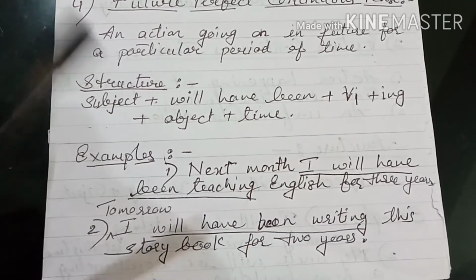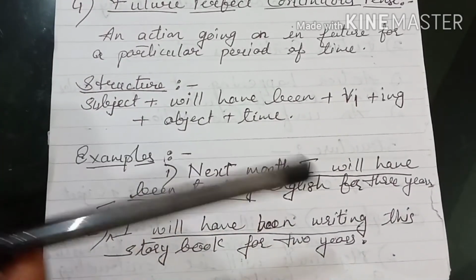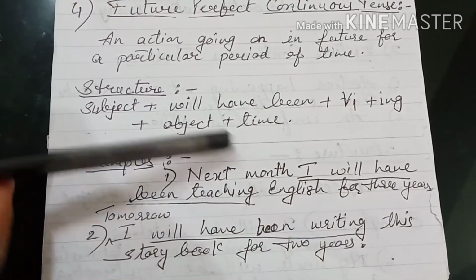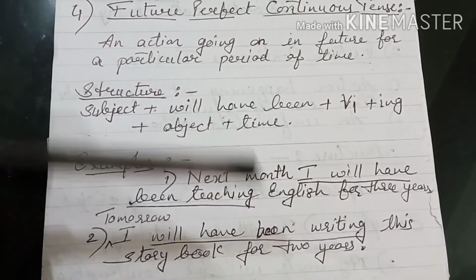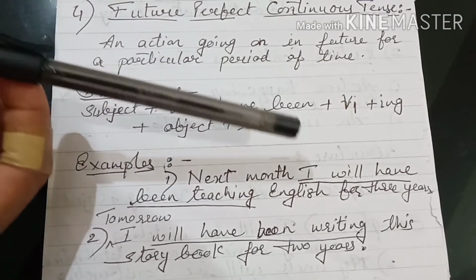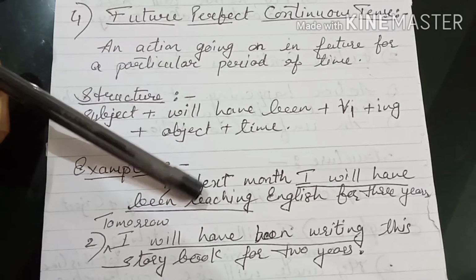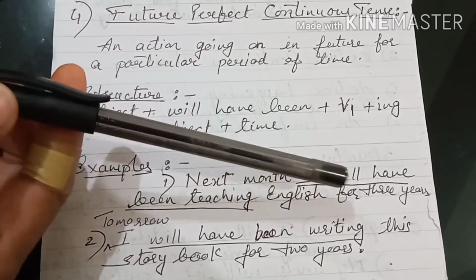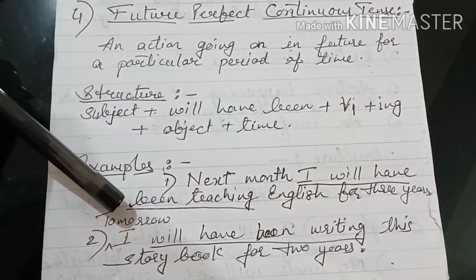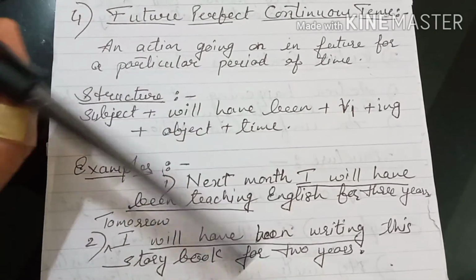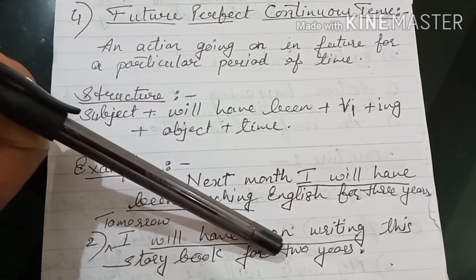Examples are: next month I will have been teaching English for 3 years. This means that next month I will have been doing this particular action of teaching for last how much time? For last 3 years. Next example: tomorrow I will have been writing this story book for 2 years.